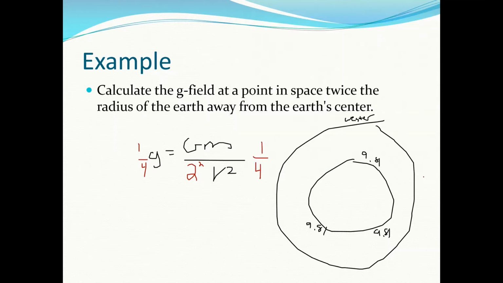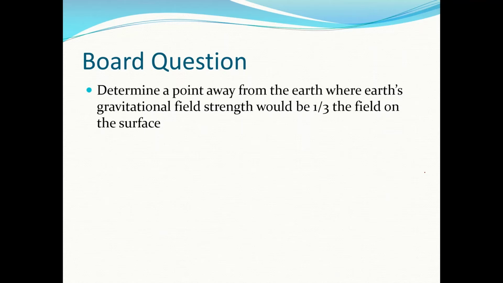Okay, and that's it. Next: determine a point away from Earth where Earth's gravitational field strength would be 1/3 the field on the surface. Same sort of question. Pause the video, see if you can do it yourself, and I will go through it. To start this question, if you're having trouble getting started, we're trying to determine a point away from the Earth. So we're trying to find how far away we are. So we're trying to find r.